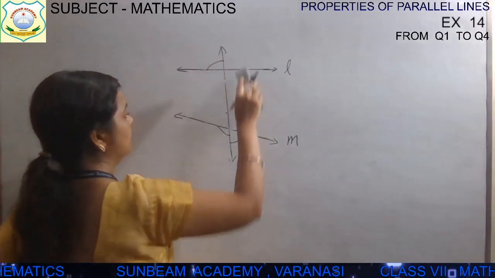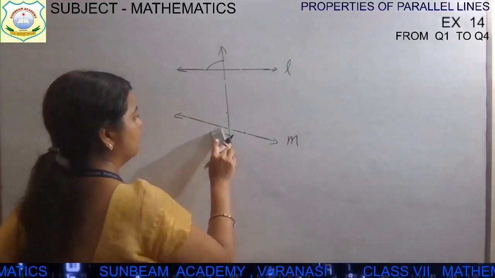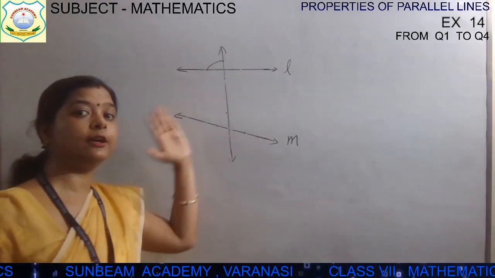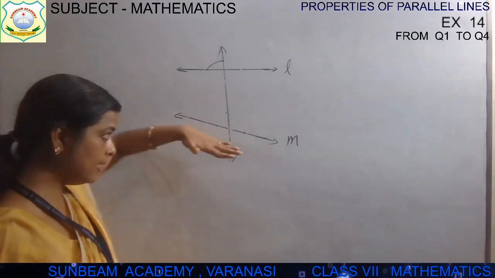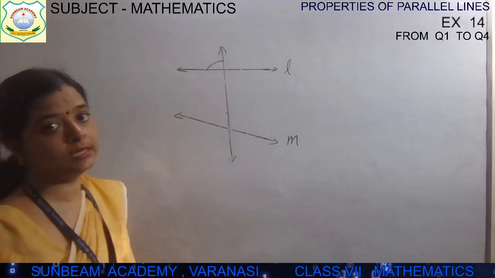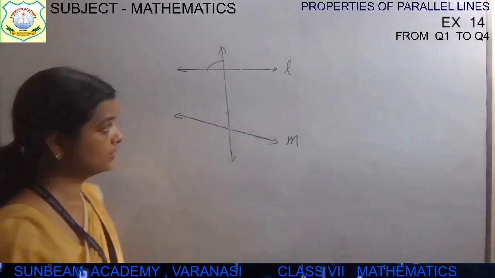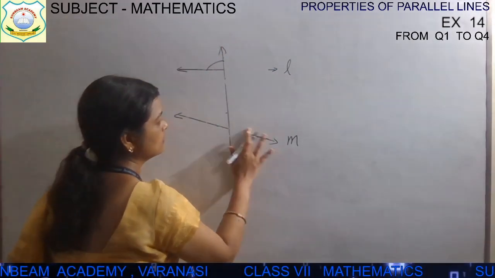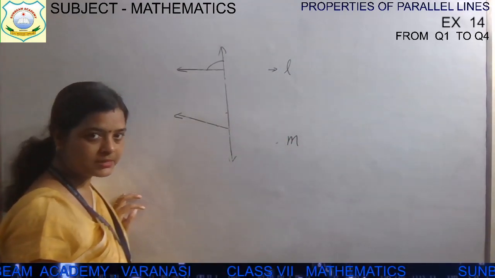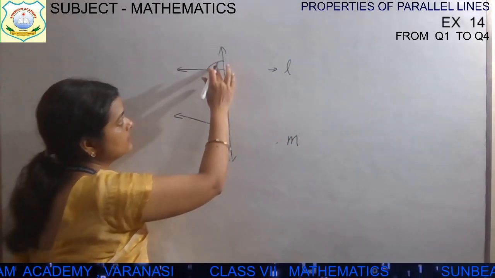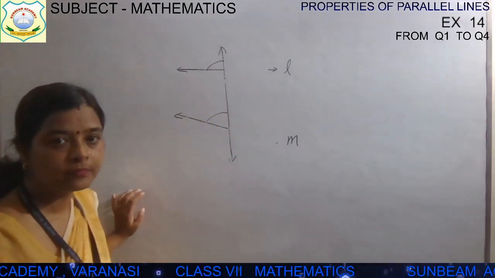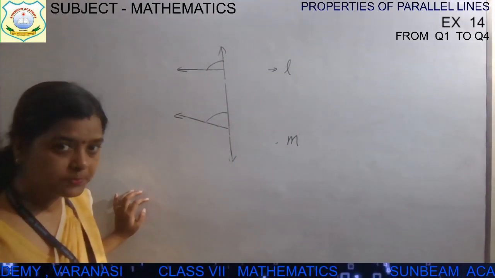Corresponding angles lie on the same side of the transversal and on one part of the lines. See, same side. This is the same side of the transversal and it is in the upper part. This will also lie on the upper part. These two are corresponding angles.